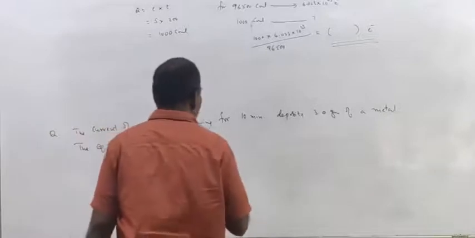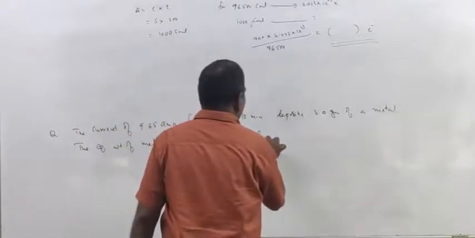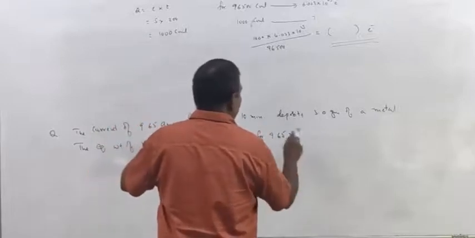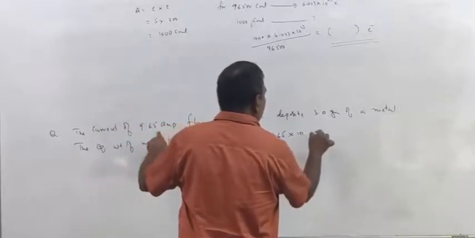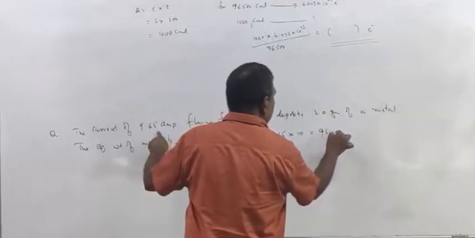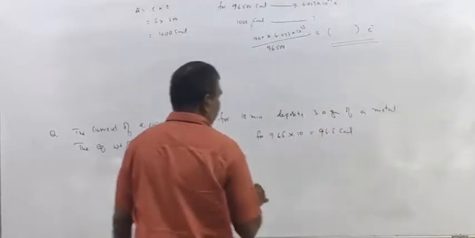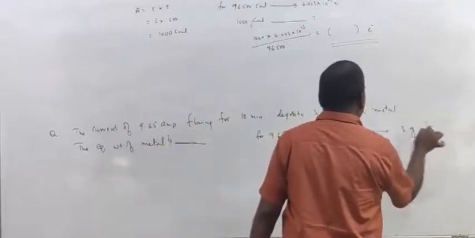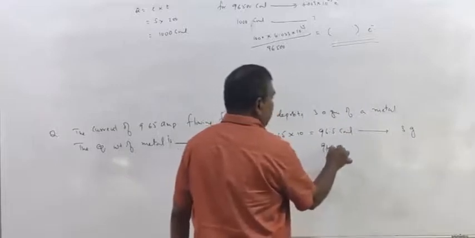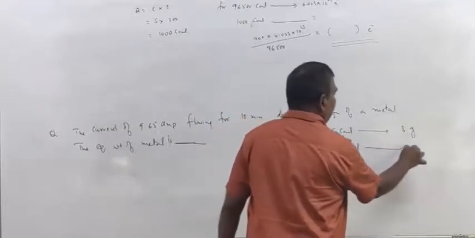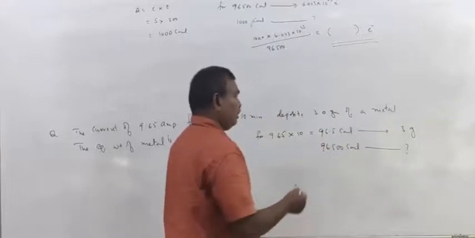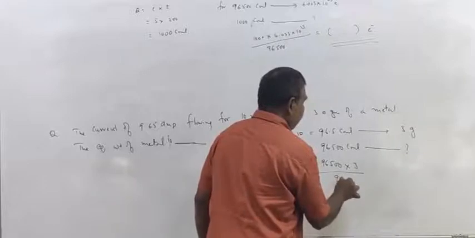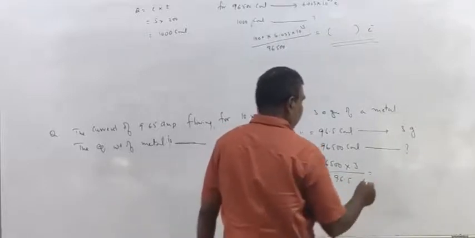So for 9.65 into 10, that is equal to 96.5 coulombs, 3 grams of metal is deposited. For 96,500 coulombs, how much metal will deposit? 96,500 into 3 by 96.5.